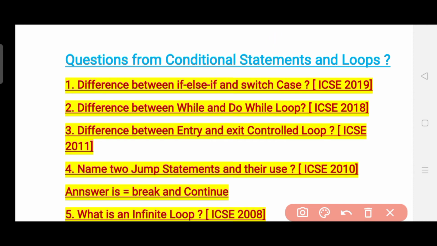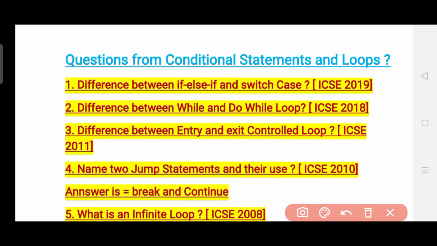The first question is: what is the difference between if, else if and switch case? It was asked just 2 years back, in 2019. So it becomes very necessary to know these, and you can get other questions also, like the difference between if and if else, or some other such questions. So do prepare these types of questions.